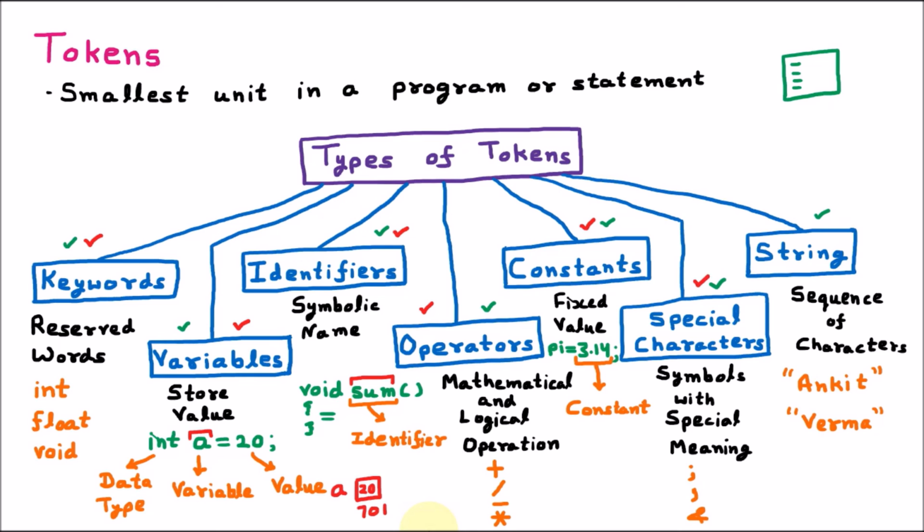Then is the special character. There are some symbols in C programming which are given some specific meaning, just like semicolon for ending the line, comma for concatenating, then and sign for the memory. This way there are various special character. Then after that we are having is the string. String is the combination of characters. So these are the various types of token. So that is all about token.